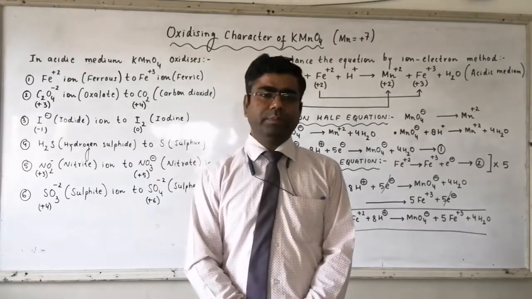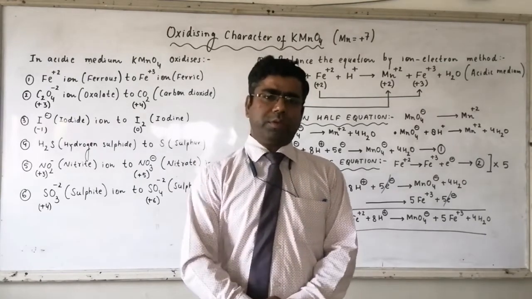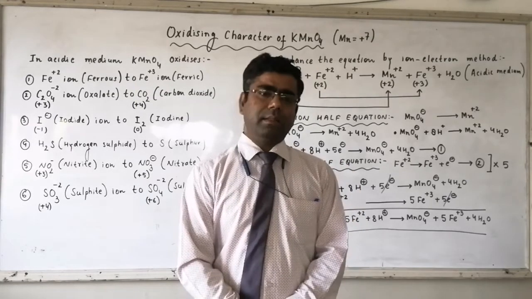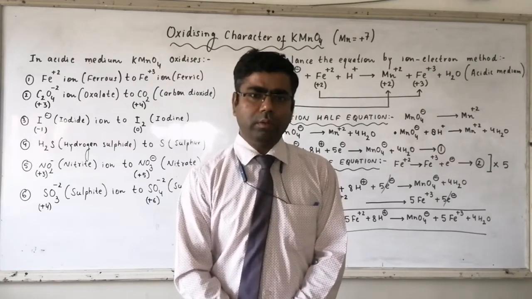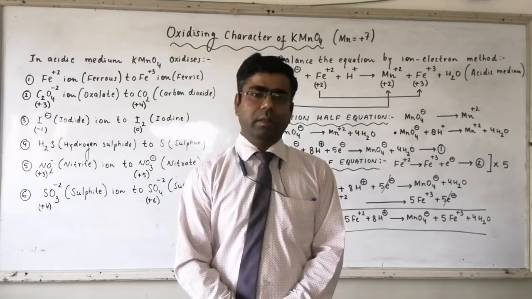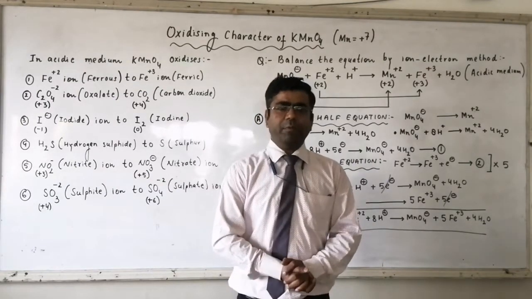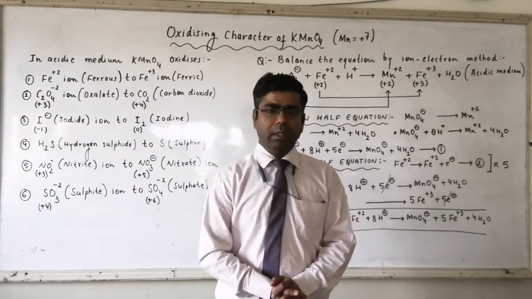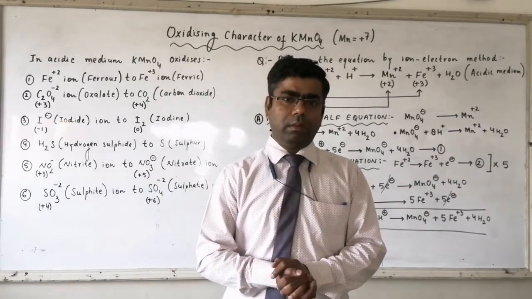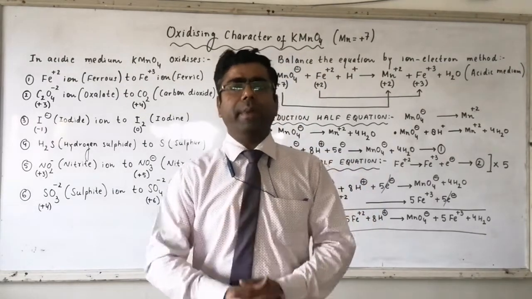In today's lecture, we will talk about one of the most important oxidizing agents, that is KMnO4, which is chemically called potassium permanganate. We have one more important oxidizing agent having formula K2Cr2O7, which is called potassium dichromate. But in today's lecture, we will focus on potassium permanganate.